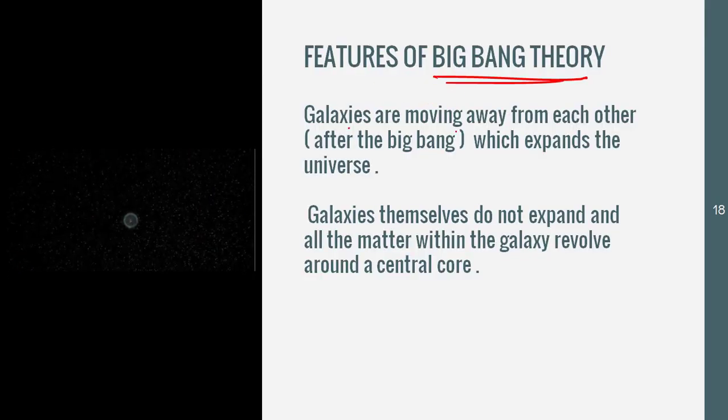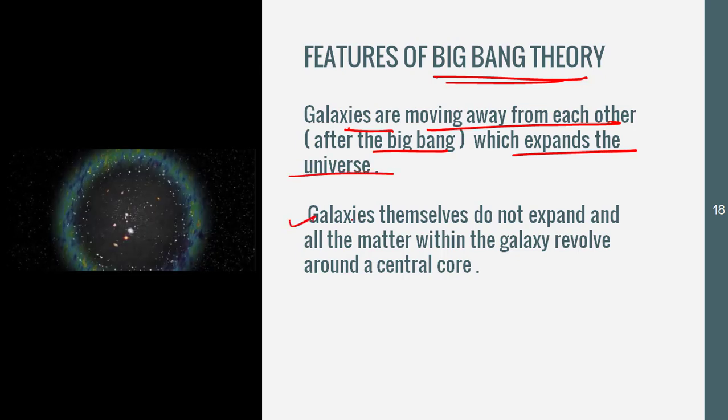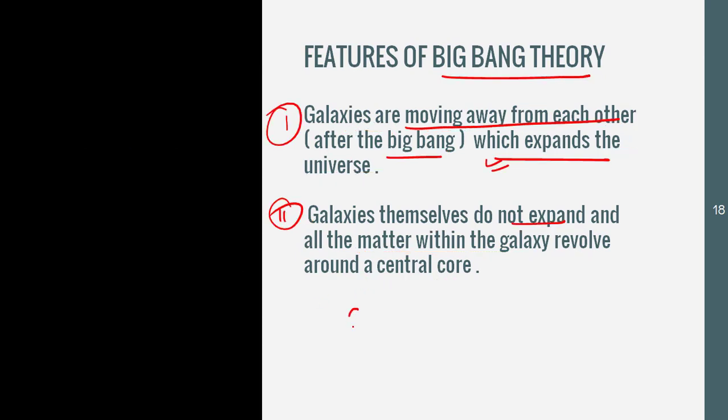The Big Bang Theory basically says that the galaxies which are formed are moving away from each other after the Big Bang, and that is why the universe is expanding. But the galaxies themselves do not expand, and all the matter within the galaxies revolves around the central core. For example, suppose this and this are the galaxies. These are moving away from each other, but this itself is not expanding. Only they are moving away from each other.